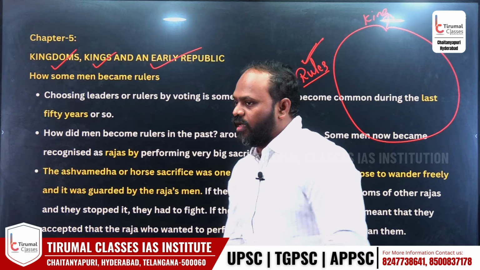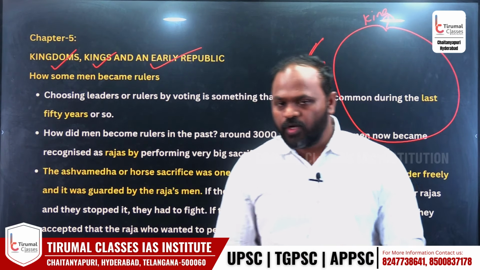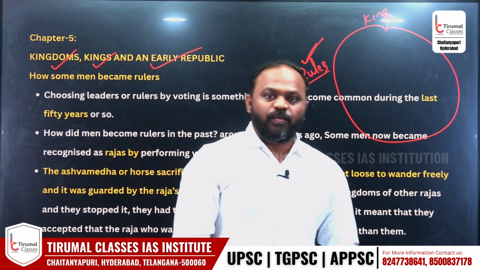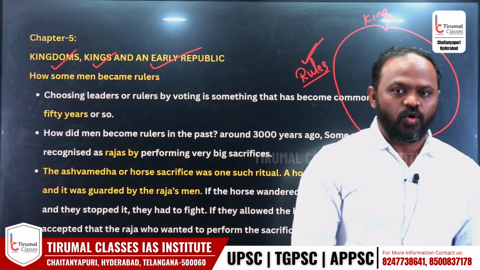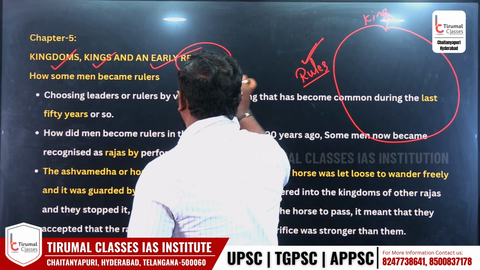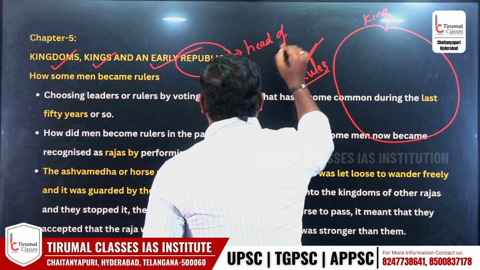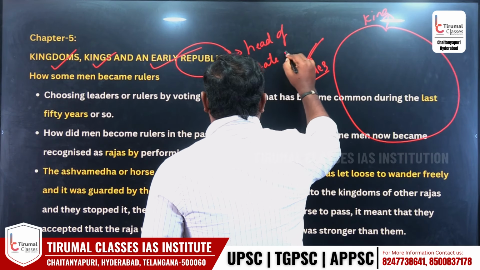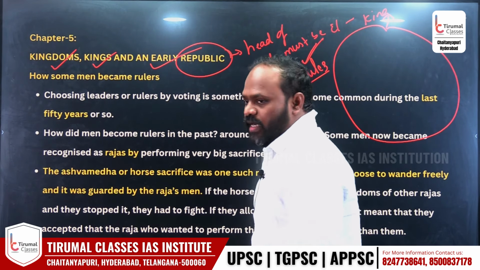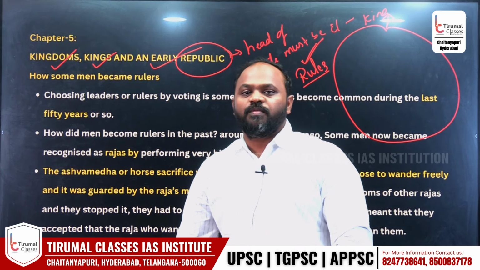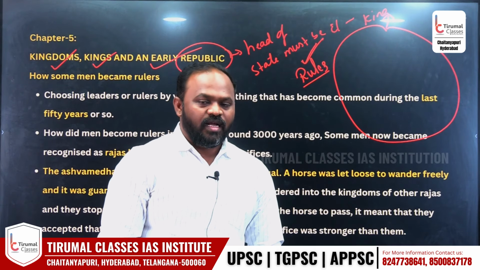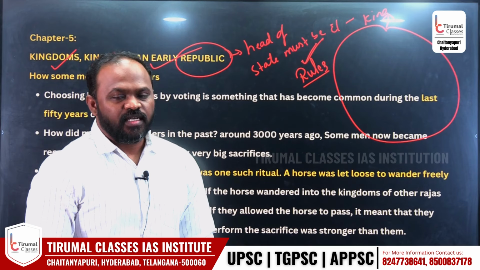Then what do you mean by an early republic? You know the meaning of republic? India is a republic, the Republic of America, the Republic of Congo. The general meaning of republic is that the head of the state must be an elected one. For example, the Indian president is elected, the American president is elected. Whenever any country has an elected head as president, we generally call it a republic.